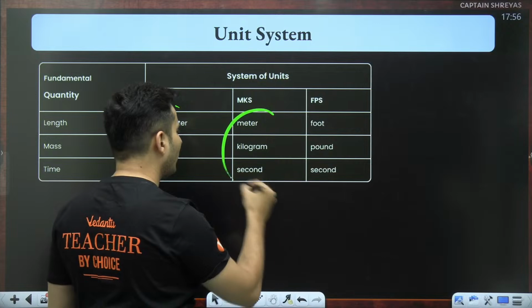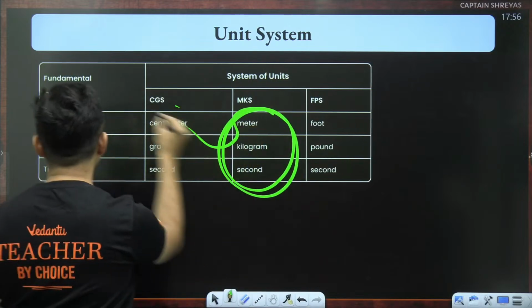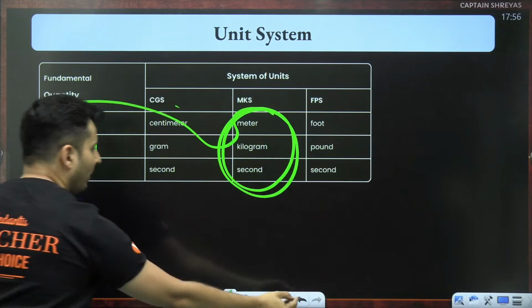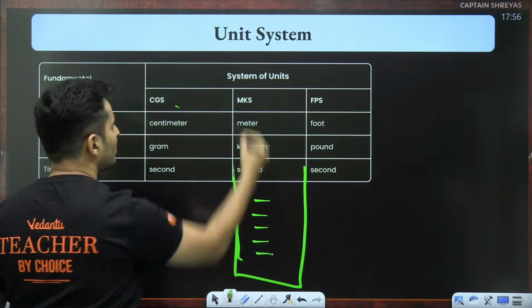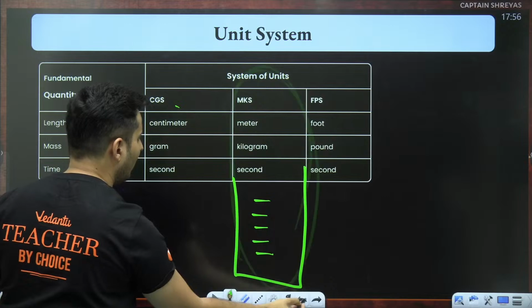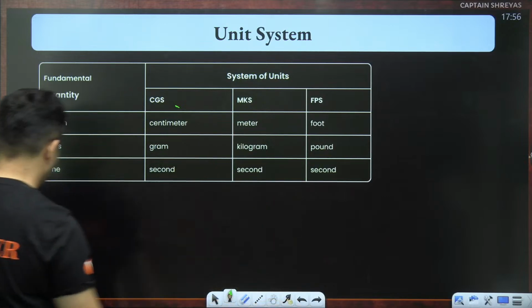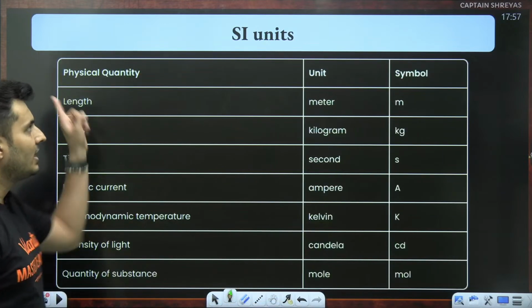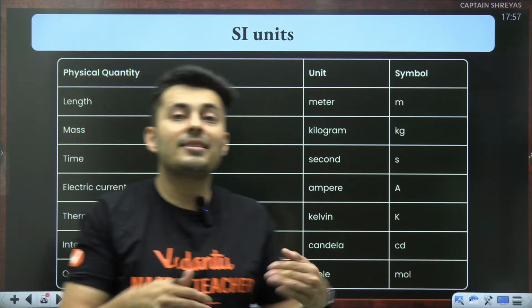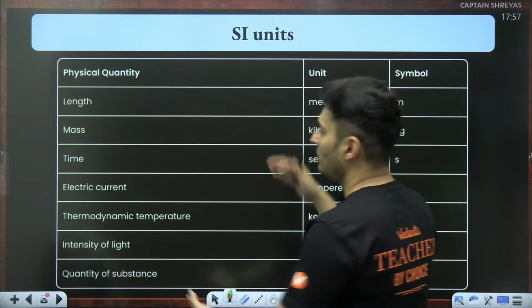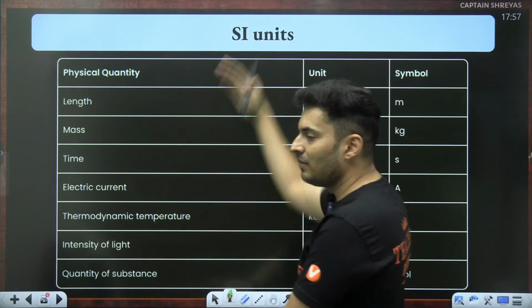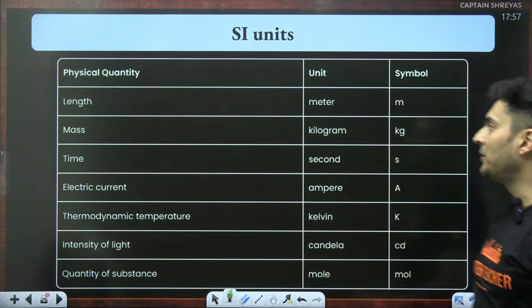MKS is only for meter, kilogram, and second. Only these 3 things are there. But when you add more things over here, then that same thing is called the SI system of units. It is more widely accepted because it incorporates every single fundamental quantity.